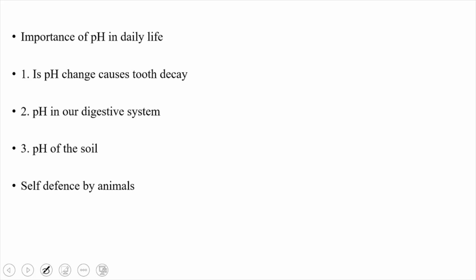The reason is the food we eat contains a large amount of carbohydrates, generally called sugars. The mouth contains a lot of microorganisms.